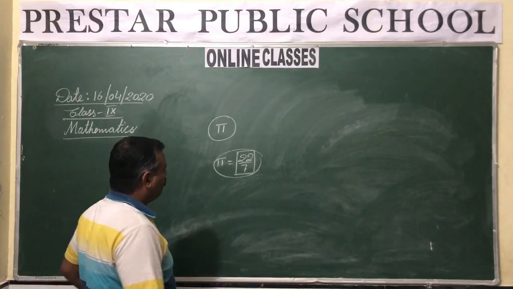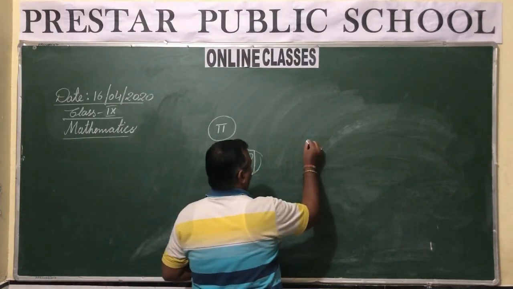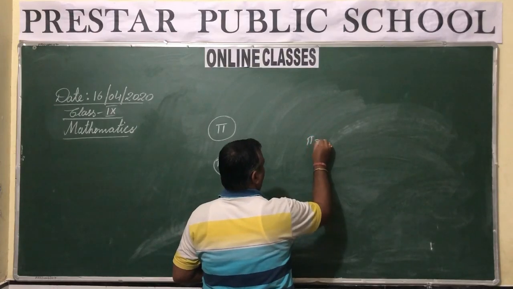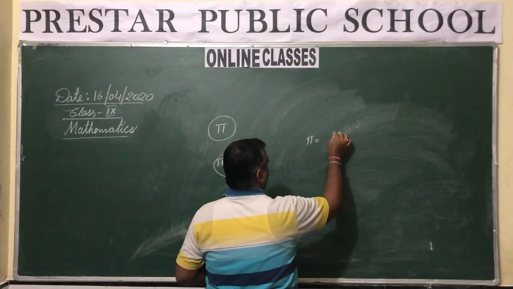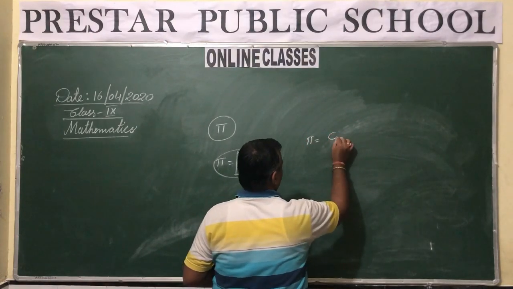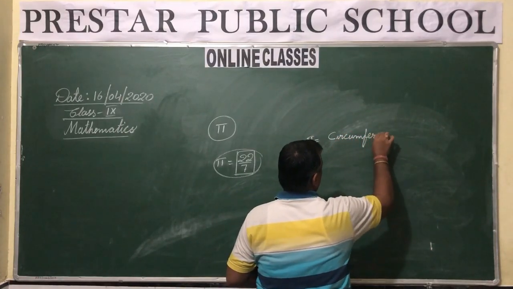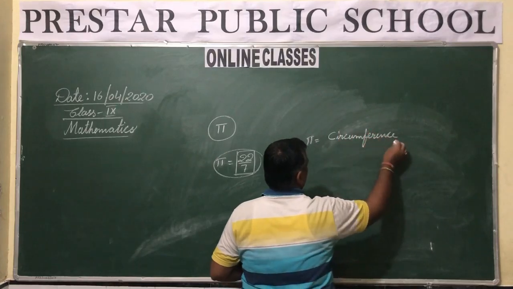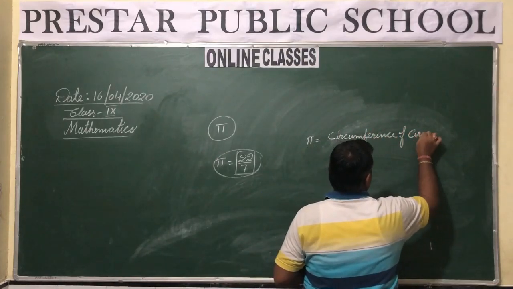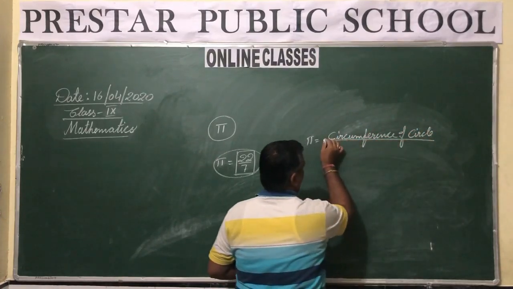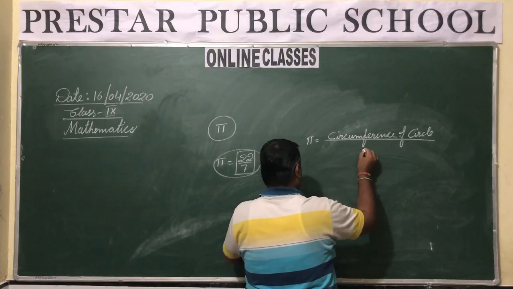Now let me explain to you why. Pi is actually defined as the ratio of the circumference of the circle and its diameter.